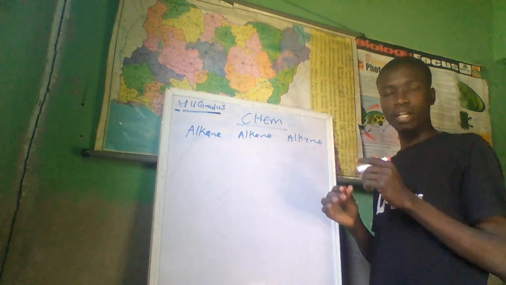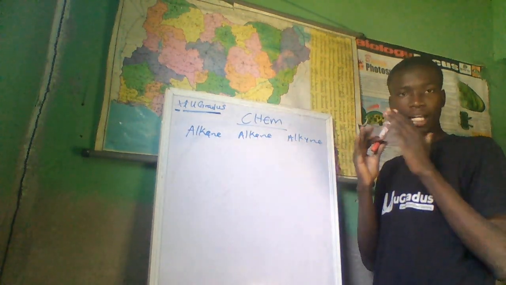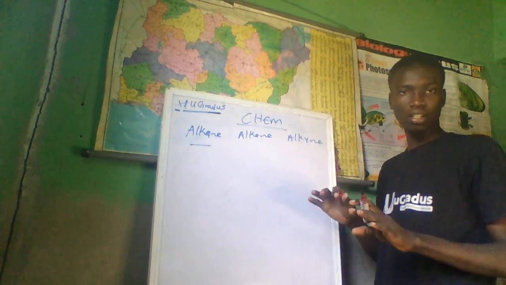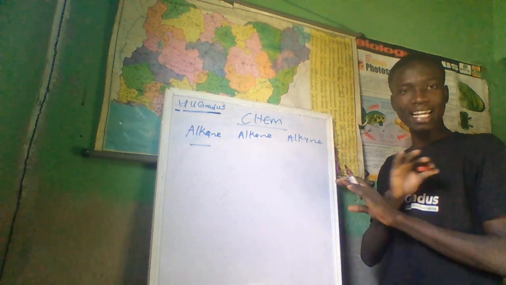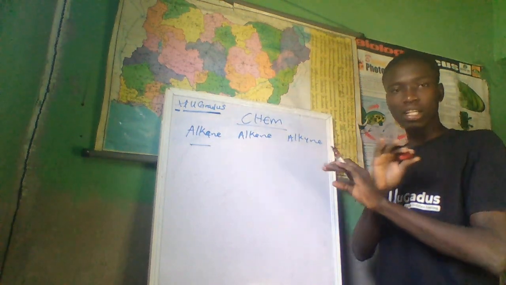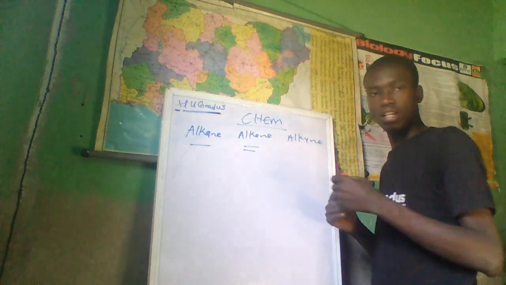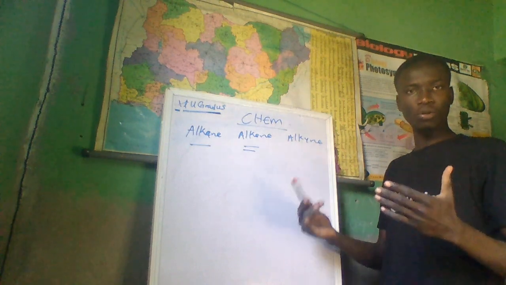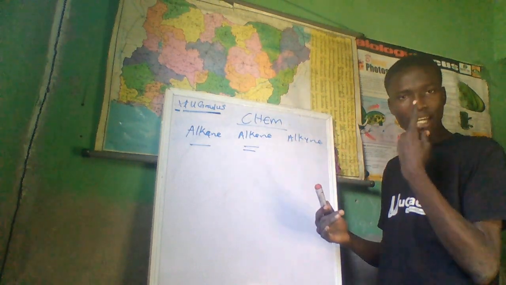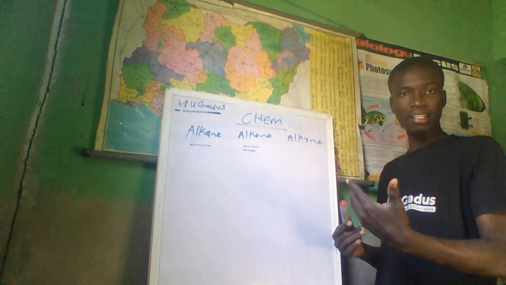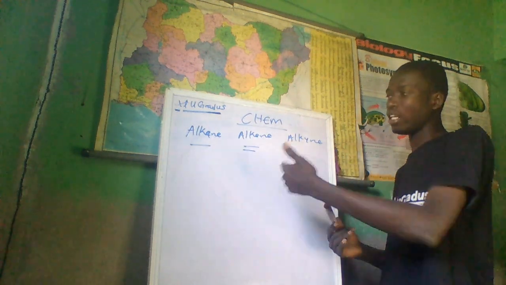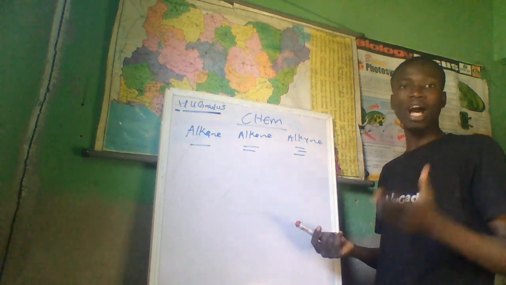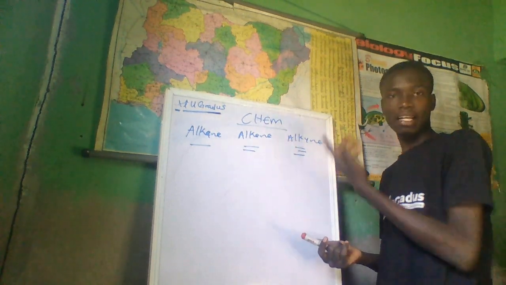Now, one of the characteristics that you must be familiar with about alkane is that they contain single bonds. You can never find any double bond. They all contain single bonds. Alkene, you may have some single bonds, but you must find at least one double bond. So when you see that, that means the compound is an alkene. Then when you see at least one triple bond, that means you're able to identify that compound as an alkyne.